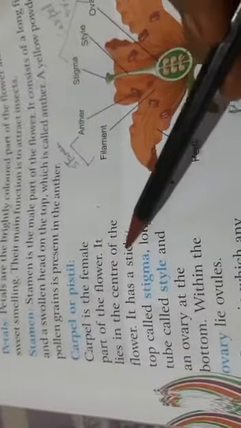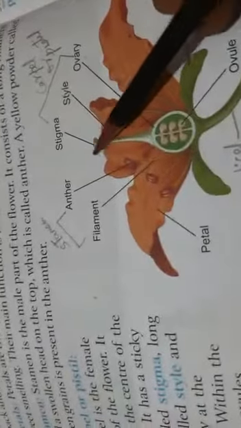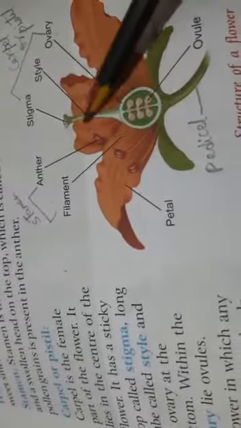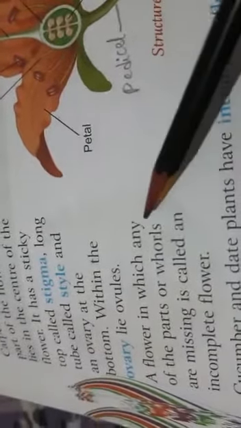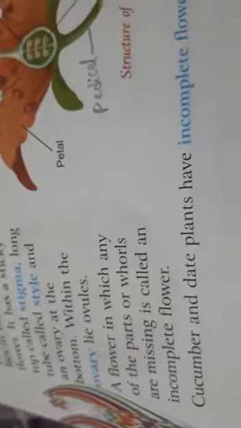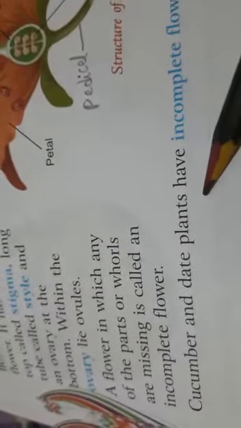Then carpel or pistil. The carpel is the female part of the flower and it lies in the center of the flower. It has a sticky top called stigma, a long tube called style, and the ovary at the bottom. Inside the ovary are the ovules. A flower in which any of the parts or whorls is missing is called an incomplete flower. Examples are cucumber and date plants, which have incomplete flowers. Cucumber is kheera and date plants are khajur.